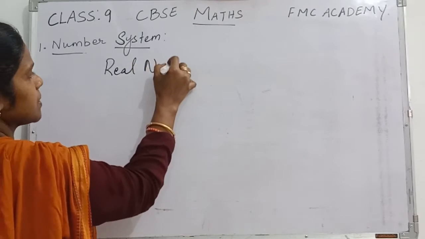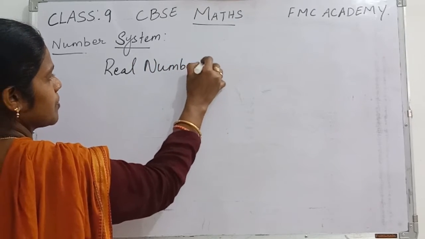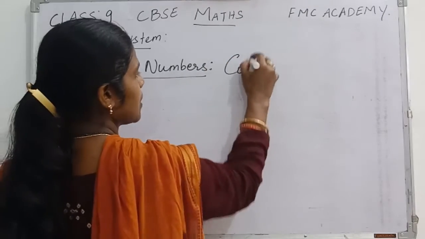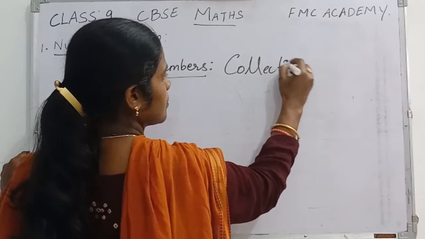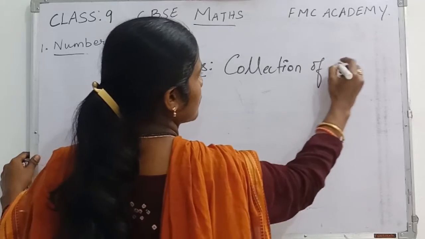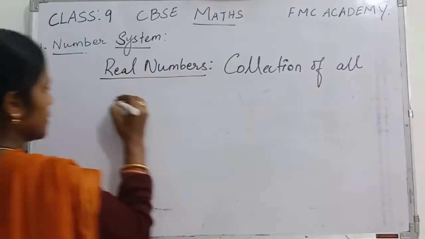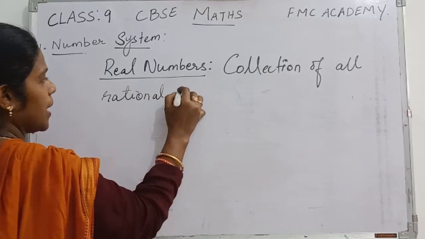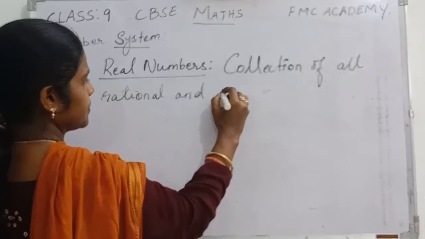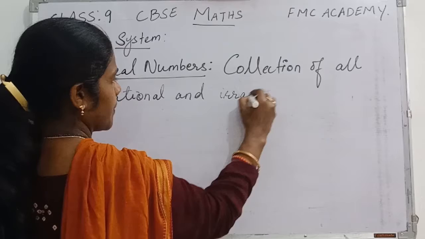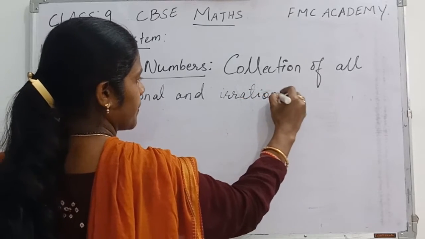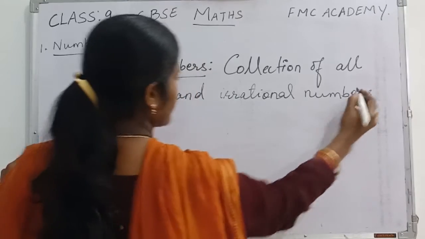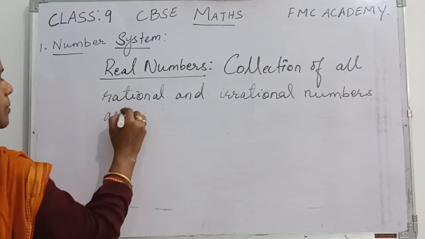Real numbers: the collection of all rational and irrational numbers are called real numbers.